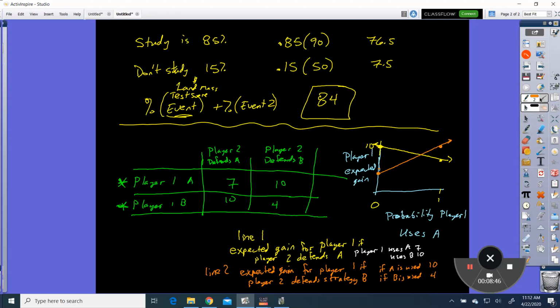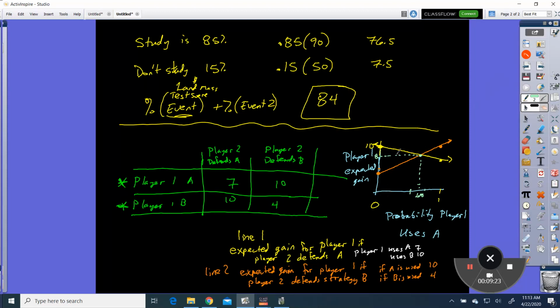Okay, and then this is kind of what we're after, this intersection right here, this probability and the number of yards or whatever it is. So this is like, if I had drawn it really well, 50, that'd be like 75. So that's like 68. So if he uses A 70% of the time, he can plan on getting 8 out of it every time. So something like that is what that reads like.